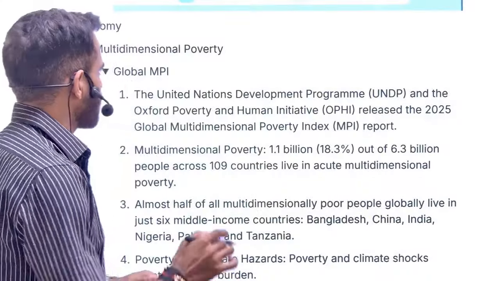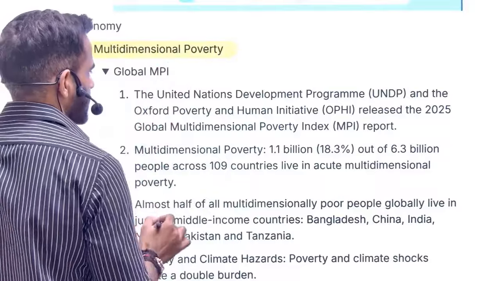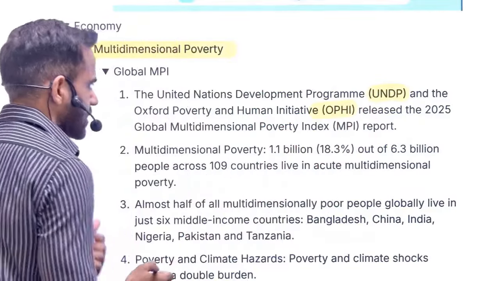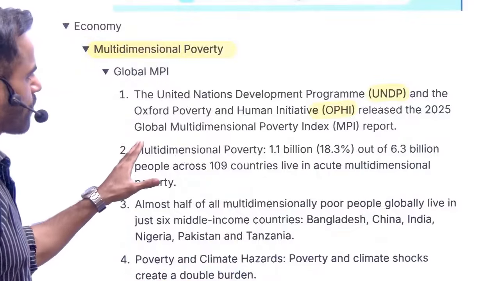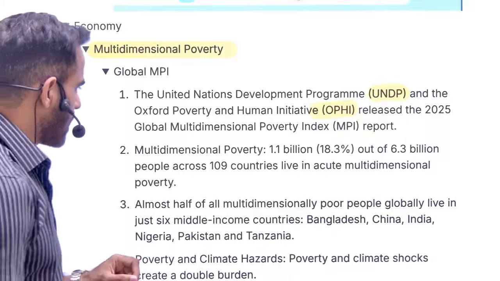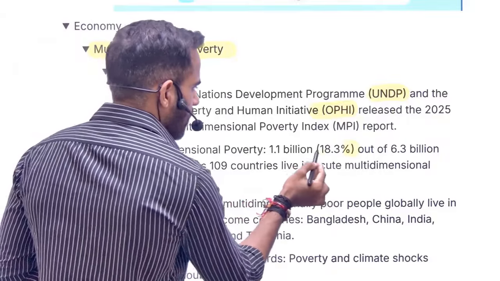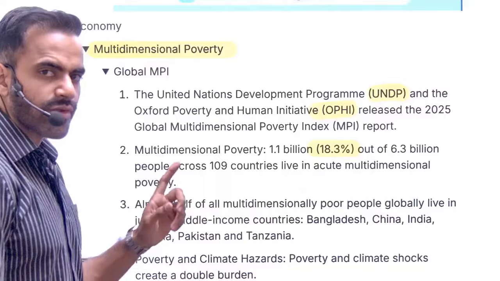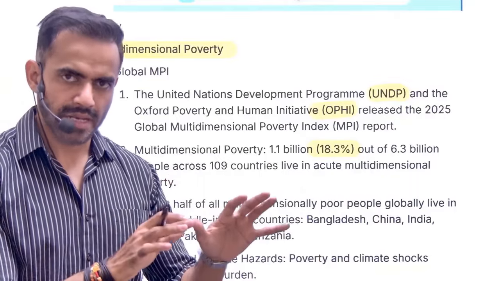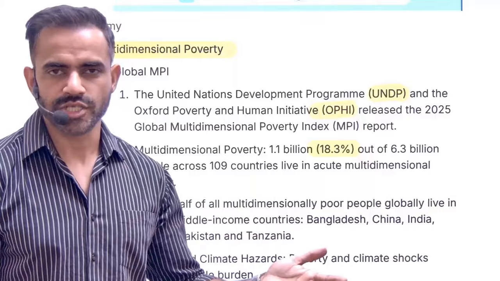Global Multidimensional Poverty Index. Now understand, it is released by UNDP and OPHI, that is the United Nations Development Program and the Oxford Poverty and Human Development Initiative. As per the 2025 report, the global multidimensional poverty level is 18.3%. Easy way to remember: roughly 18% of people globally are multidimensionally poor.